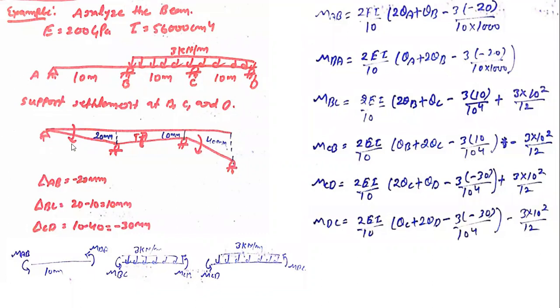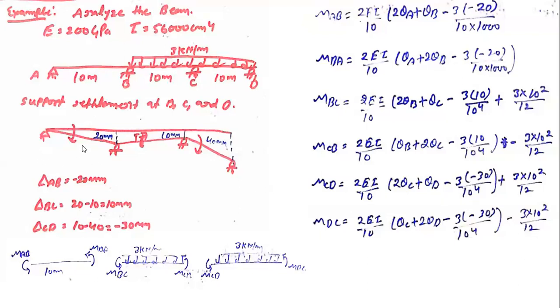Since there is no load for segment AB, we don't have any fixed end moment, so FEM AB is equal to 0 and FEM BA is equal to 0. For segment BC, as it is a UDL, FEM BC is plus WL square by 12 and FEM CB will be minus WL square by 12, and similarly for CD and DC as well. That is how you can calculate the fixed end moments. You can add that step here, so you will get some marks even if you are not able to put the values into the equation. So go with the steps.